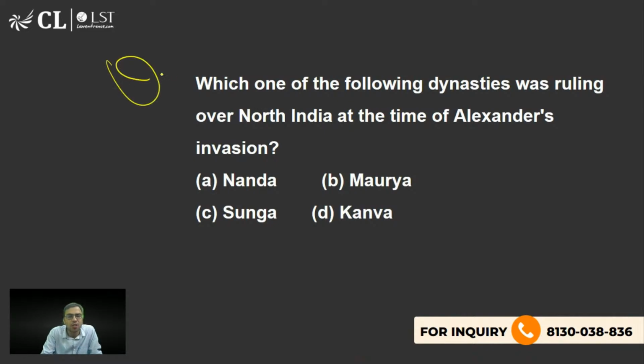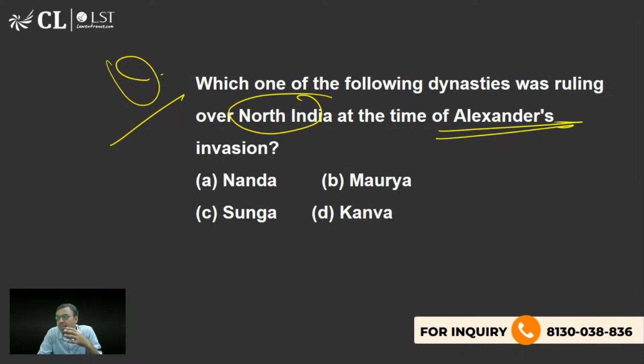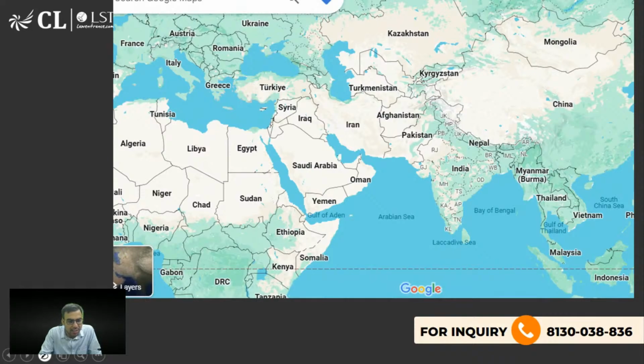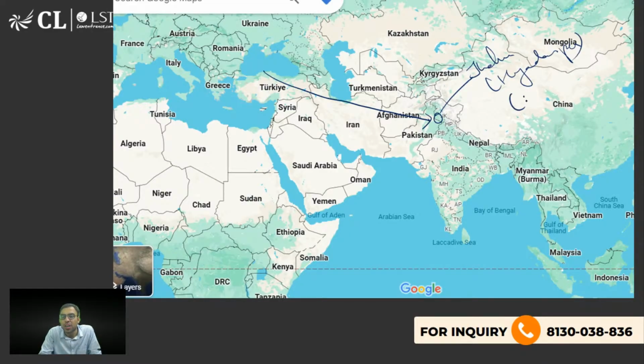The next is which of the following was the ruler ruling in North India at the time of Alexander's invasion? अभी मैंने बताया, नंदा, मौर्य, सुंगा, कान्वा. नॉर्थ इंडिया में जब अलेक्जेंडर इन्वेड किए थे, although Alexander did not enter India, but Nanda Empire was there. Dhananda was the ruler, and this is before Maurya, just before Maurya. ठीक है, तो देखो दिखाता हूँ जब अलेक्जेंडर आए थे. So he came here, and यहाँ पर झेलम रिवर है, Jhelum River, also known as Hydaspes. So Battle of Hydaspes happened, and he defeated Puru. Puru को हरा दिया था, आपने सुना होगा ये history, but he again went back, वापस चले गए थे.